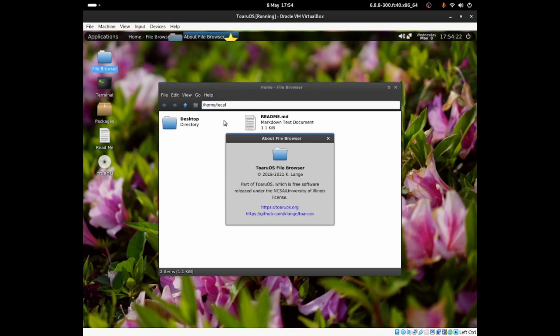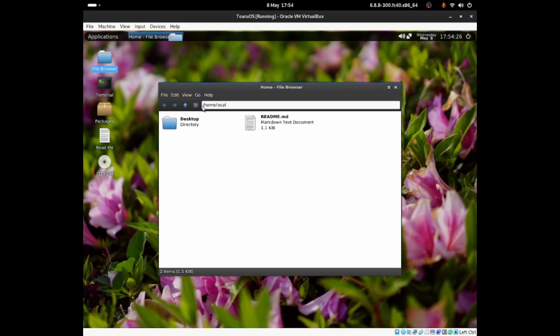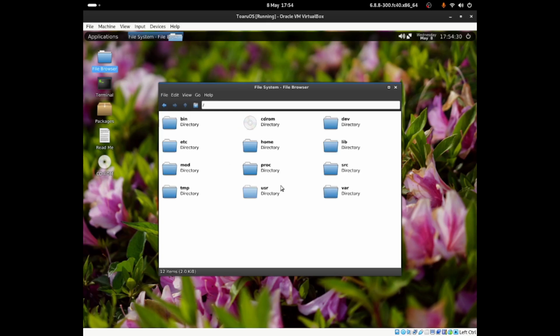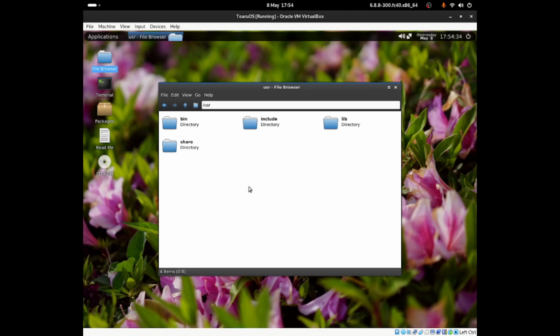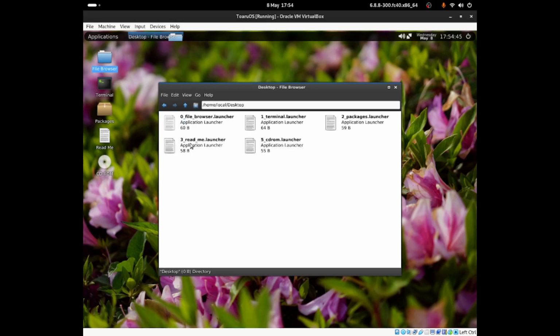Contents, about file browser, and it just tells over here. Then we close out of that, and now I can click over there to go up and up again, and from here we'll be able to go to the very first directory. I'm going to click onto the user, so that should take me to the user directory, I do believe. Okay, home local. This is my account, because I'm using a local account. Now I can go into desktop, and there's everything that's within the desktop area.